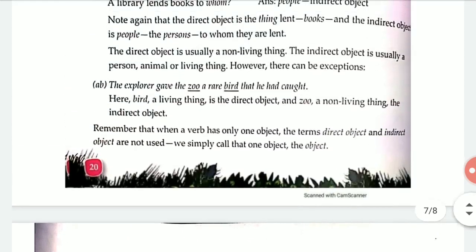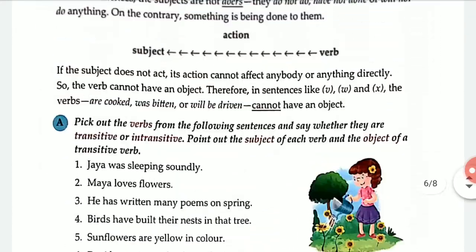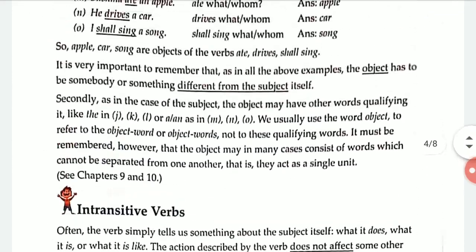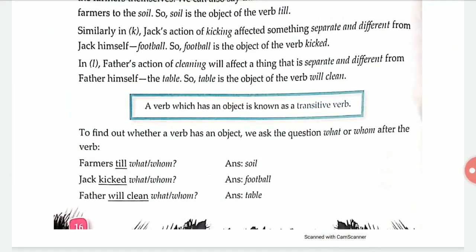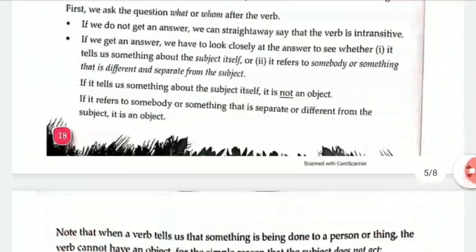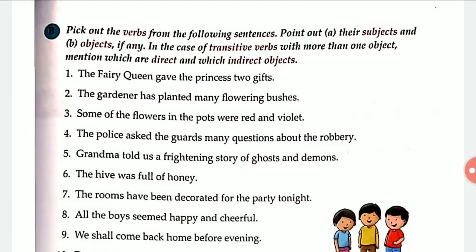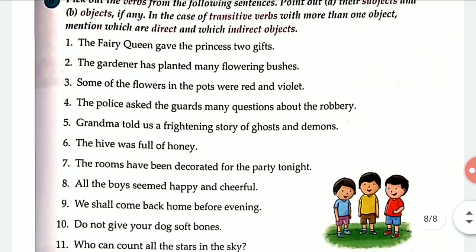As you know, transitive verbs have an object. So the object, indirect object or direct object, is only possible when it is a transitive verb. Means when there is an object, whether direct or indirect, it is said to be a transitive verb. So in this exercise, you have to find the verbs, subject and object, then the transitive verbs, meaning the others are intransitive verbs. Okay, and then you have to find the direct and indirect objects.